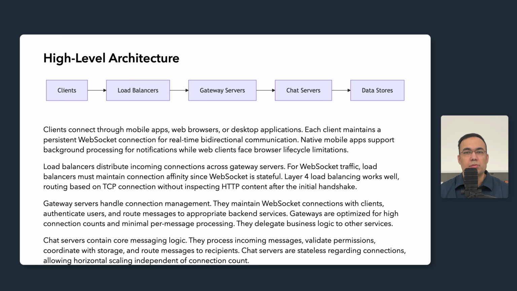Data stores include the message database, session store, cache layer, and media storage. Each is optimized for its specific access patterns. The message database handles durable persistence with conversation-based access patterns. Redis manages sessions and caching. Object storage handles the media files with CDN distribution. The key architecture principle is separation of concerns. Each component has a focused responsibility and scales according to its own constraints. Now let's trace the complete path of a message through this architecture.